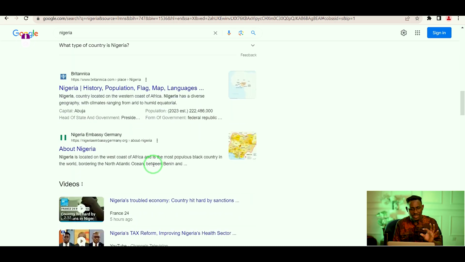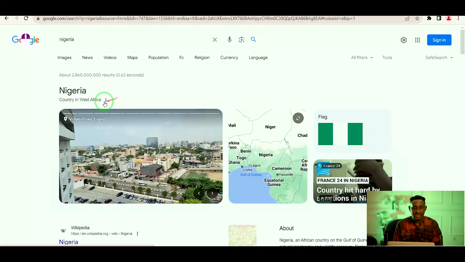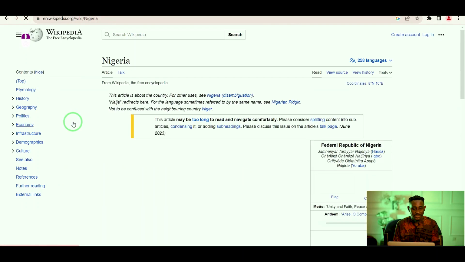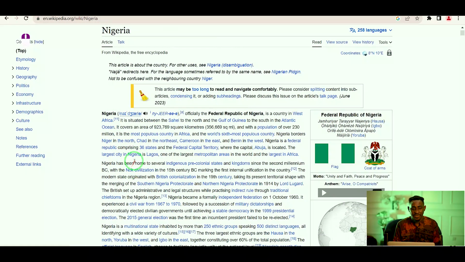So if you are okay with this summary, you just click on the title and you'll be redirected to the page. Do you understand? So I could just click on this first title here, and then it will take me to that particular page. So let's go to that page and see. So you can see this is information about Nigeria.